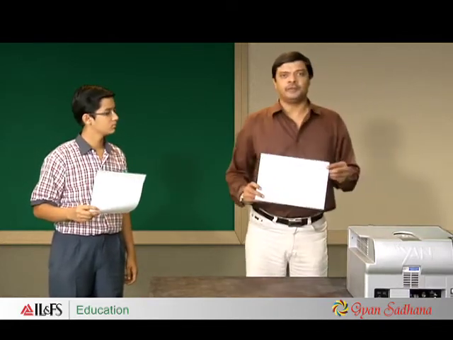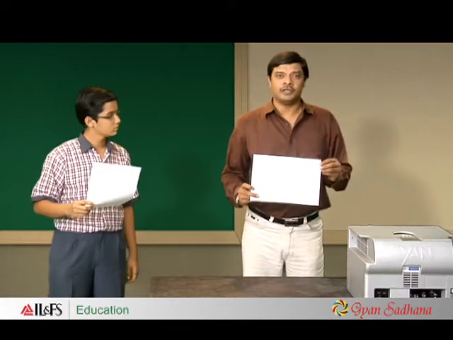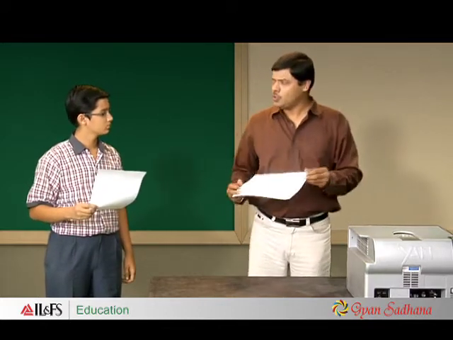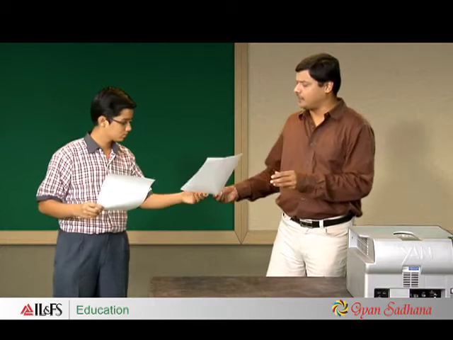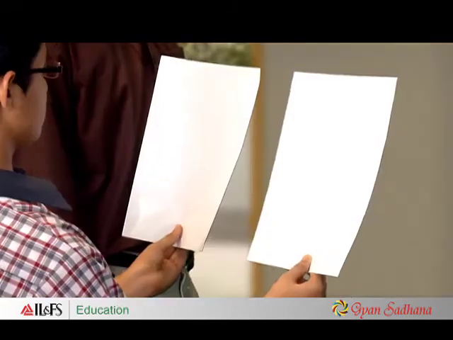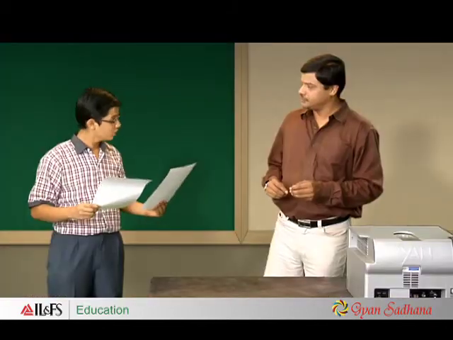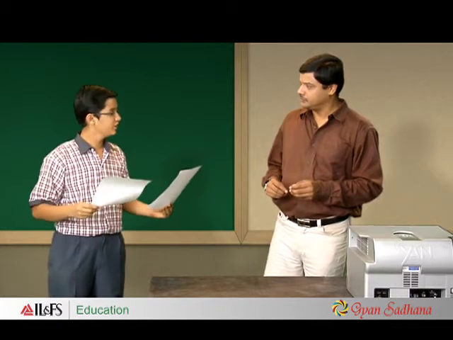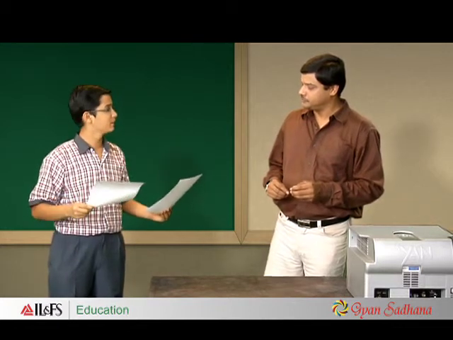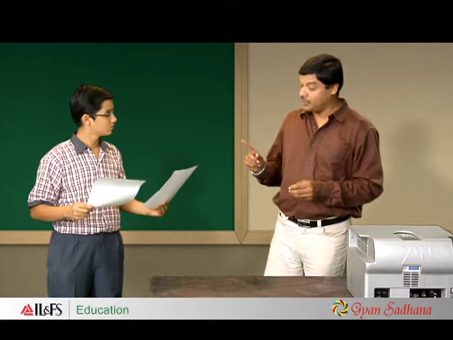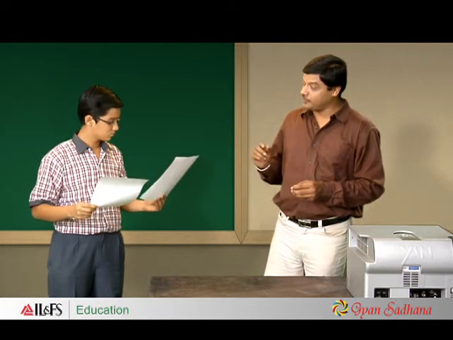Now here is a glossy paper. As light falls on it, it shines. Rahul, compare the surface of the glossy paper and that of the ordinary white paper. Do you see any difference? Yes. Glossy sheet is much smoother than the ordinary white paper. However, you cannot see any image on the glossy paper.